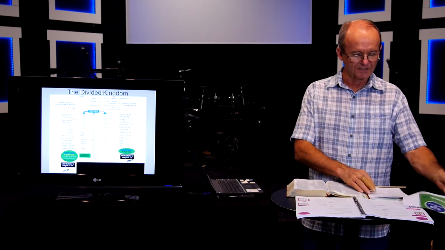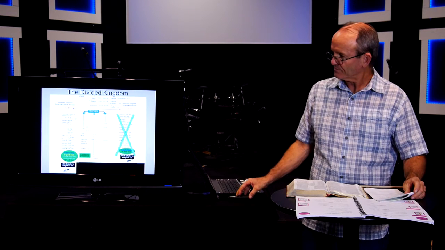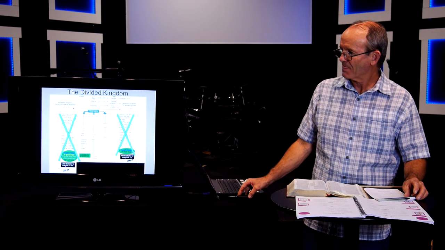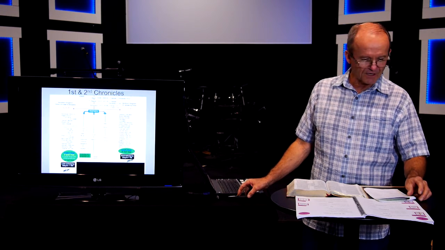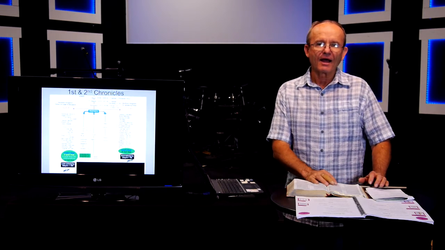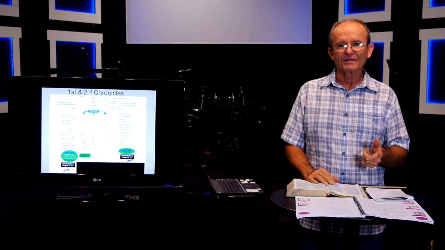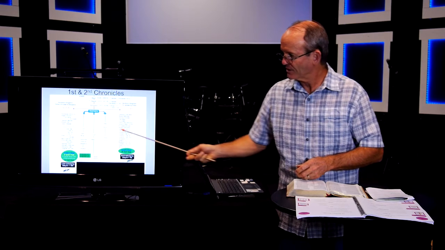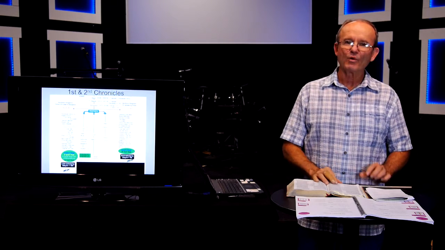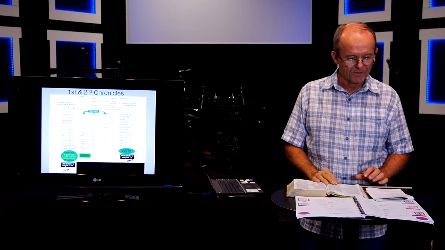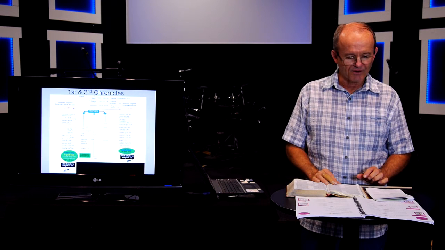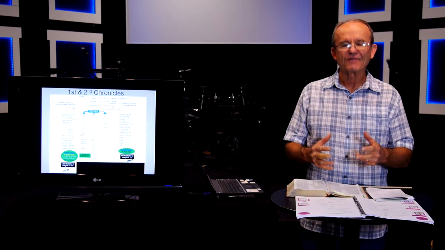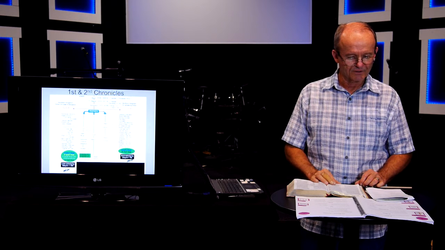Now we'll go to 1 and 2 Chronicles. Here shows the defeat of Israel and the defeat of Judah. In 1 and 2 Chronicles, I'll just mention first that 1 and 2 Kings were written by Jeremiah, who wrote about the kings of both Judah and Israel. He wrote about all of them. But when we come to 1 and 2 Chronicles, realize that this was written years later by Ezra, who was a priest. And he only had a concern for the spiritual foundation of Israel, of the nation.